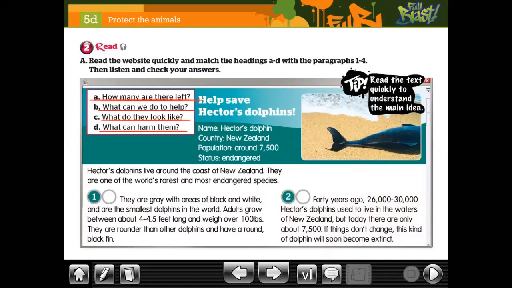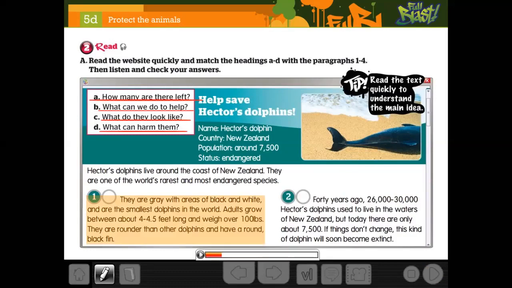Okay, number one, what is the correct option? A, B, C, or D? According to the reading. Tell me, or maybe you can write. Okay, Cuba says 1C, according to the chat. La primera es la C, gray with areas of black and white and are the smallest dolphins in the world.